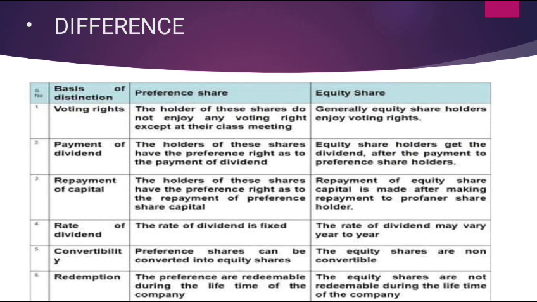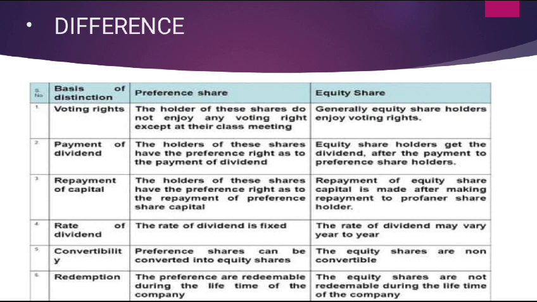Let us see the difference between equity shares and preference shares. Based upon voting rights, the preference shareholders do not have the voting rights, but equity shareholders have the voting rights. Based upon payment of dividend, preference shareholders have a fixed dividend rate, but equity shareholders don't have any fixed dividend rate. Replacement of capital: the preference shareholders have the preferential right. Equity shareholders don't have a preferential right.